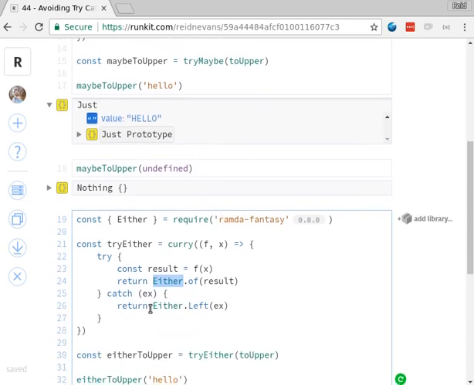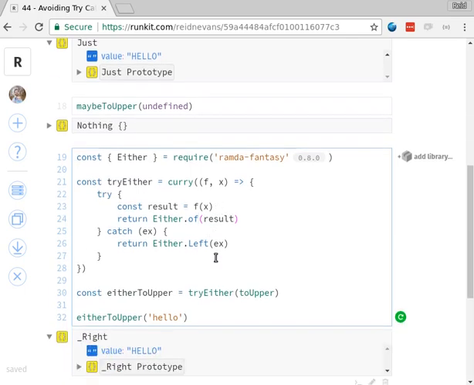But what's neat is that if we have an exception, we can just pass that exception in the left of Either. Either is either a right or a left, and of is just shorthand syntax for saying give me the right of an Either. So we can end up using this exactly the same. We can say eitherToUpper. This eitherToUpper function is going to be the result of supplying the toUpper function to our tryEither function, which we can do because we're curried here.